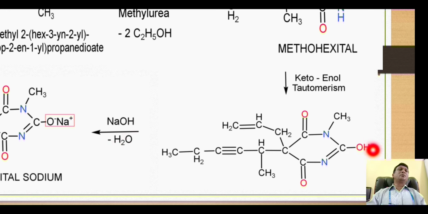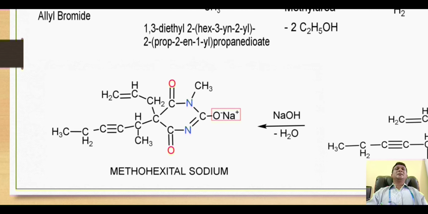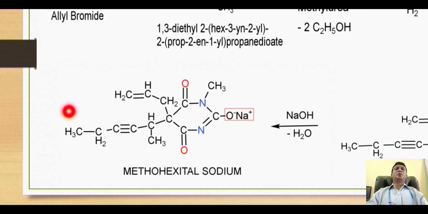Hydrogen move out from here by giving its electron onto the oxygen. That's why the oxygen will acquire the negative charge, and with this negatively charged oxygen, the sodium ions will form an ionic bond. So in this way, the compound methohexital sodium is synthesized.